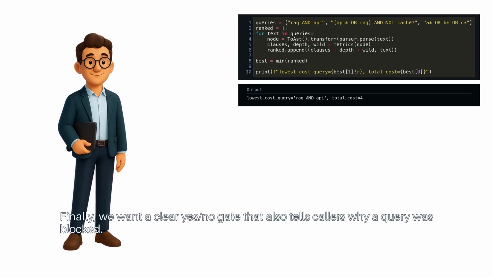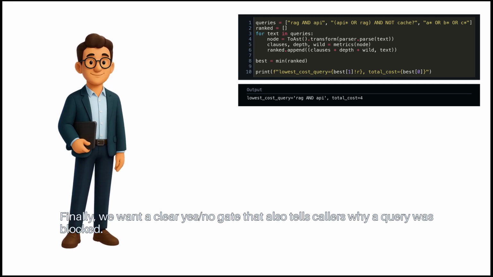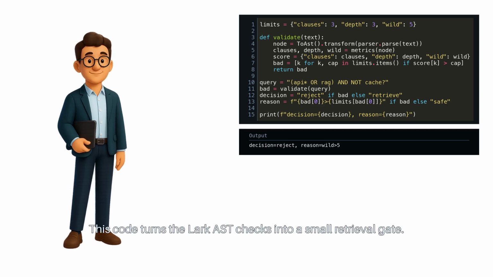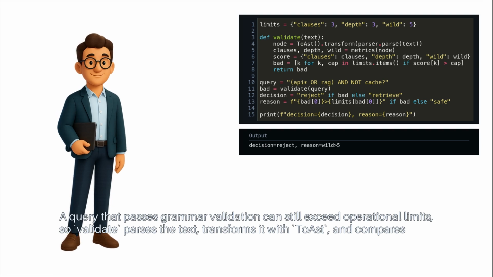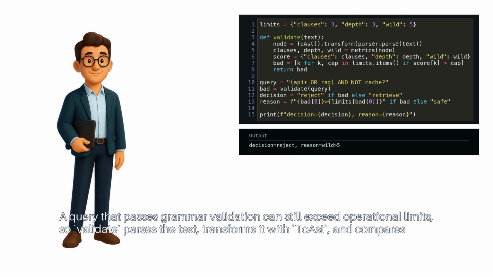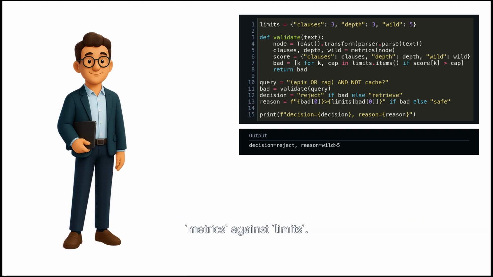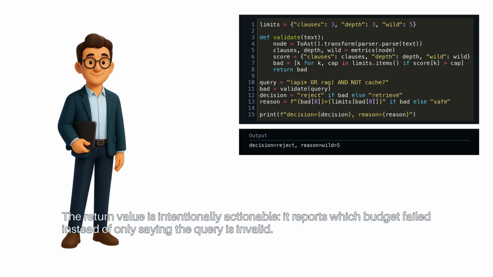Finally, we want a clear yes-no gate that also tells callers why a query was blocked. This code turns the Lark AST checks into a small retrieval gate. A query that passes grammar validation can still exceed operational limits, so validate parses the text, transforms it with to_ast, and compares metrics against limits. The return value is intentionally actionable.